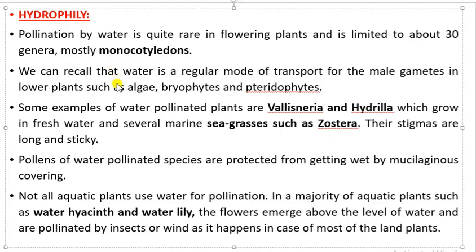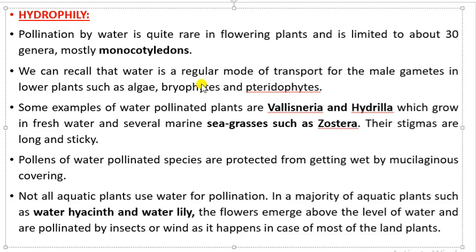Now, if we recall an earlier class, we know that water is a regular mode of transport for male gametes in lower plants such as algae, bryophytes and pteridophytes. So algae, bryophytes and pteridophytes, as you have studied in class 11, in such lower plants water is necessary for the transport of male gametes. Some other examples of water pollinated plants are Vallisneria and Hydrilla, which grow in fresh water, and several marine sea grasses such as Zostera.